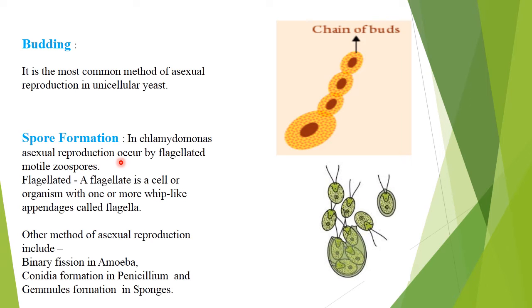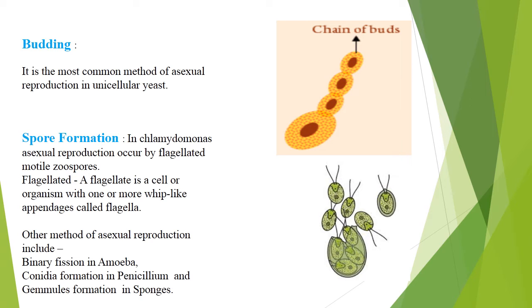Budding is a type of asexual reproduction in which a new organism develops from an outgrowth or bud. So from this figure, this is the budding yeast, the mother cell. We also call it the mother cell, and this one is the chain of buds.